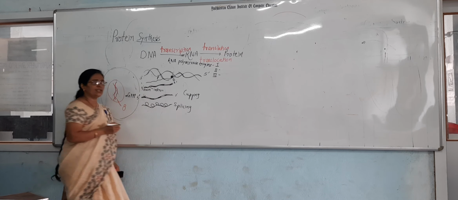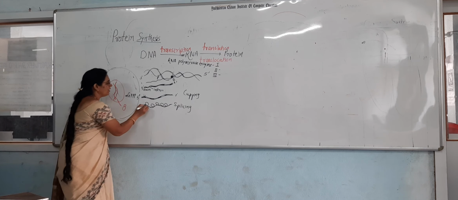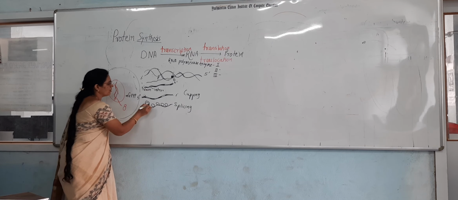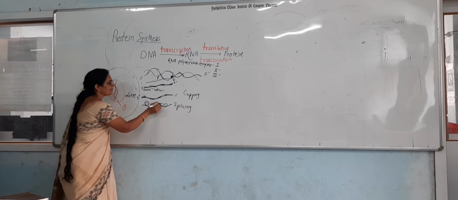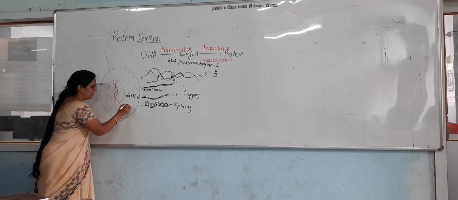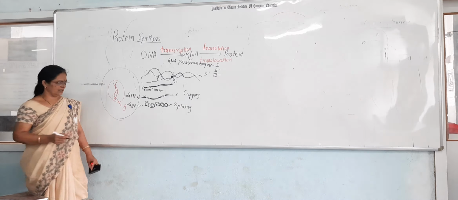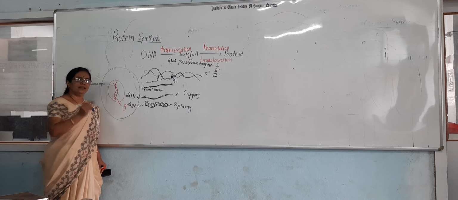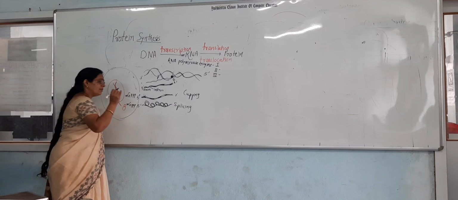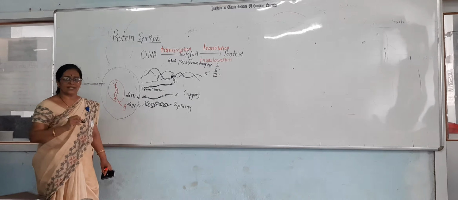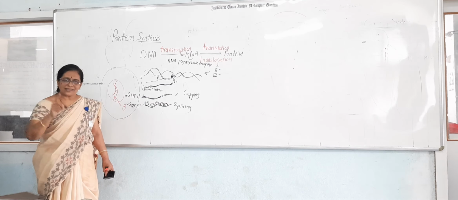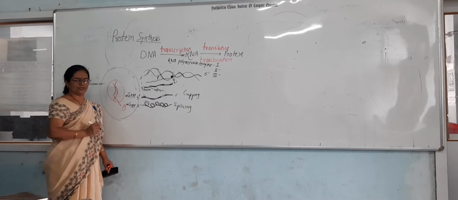The splicing process is the removal of introns. So the removal of introns takes place. The methylated guanosine triphosphate molecule is present at the 5' end, and the second step is splicing. Though the two processes have been done, the RNA still remains non-functional.